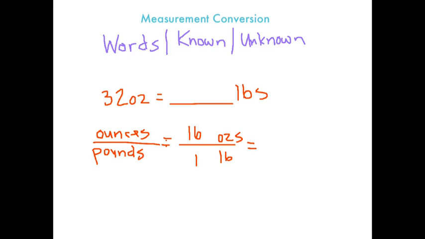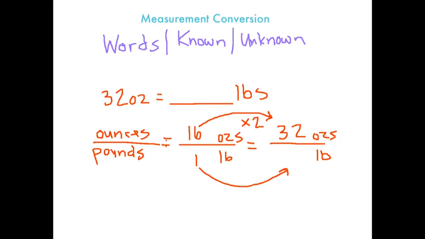So 16 ounces equals a pound. We have 32 ounces. So, again, 16 times 2 is 32. So 1 times 2 would be 2 pounds. Look at that. Woo! It's crazy.